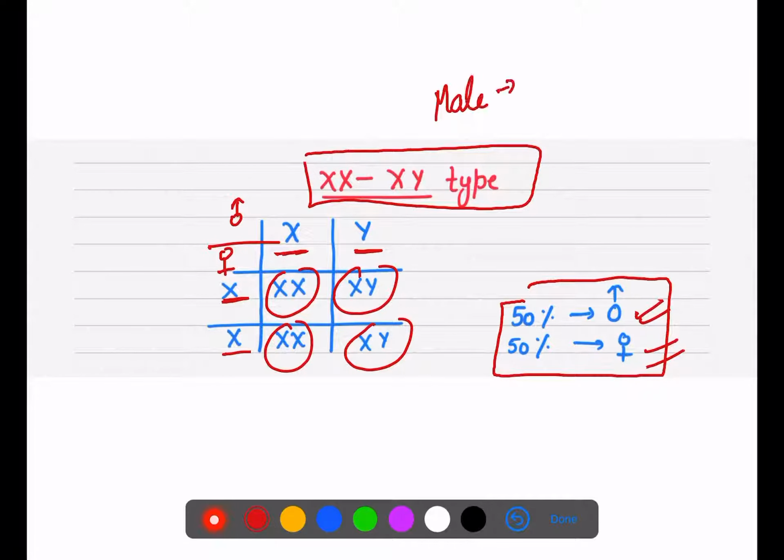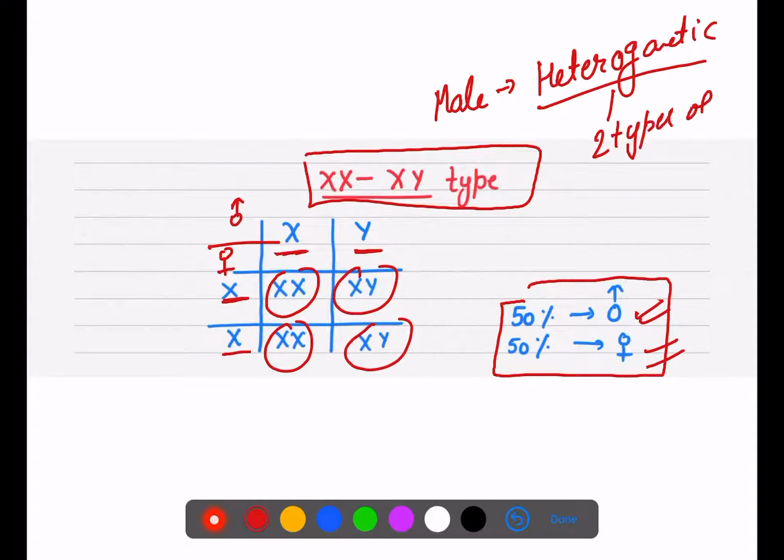If the male is heterogametic, meaning it can produce two types of gametes, the chances are 50% because the male is the responsible factor here.